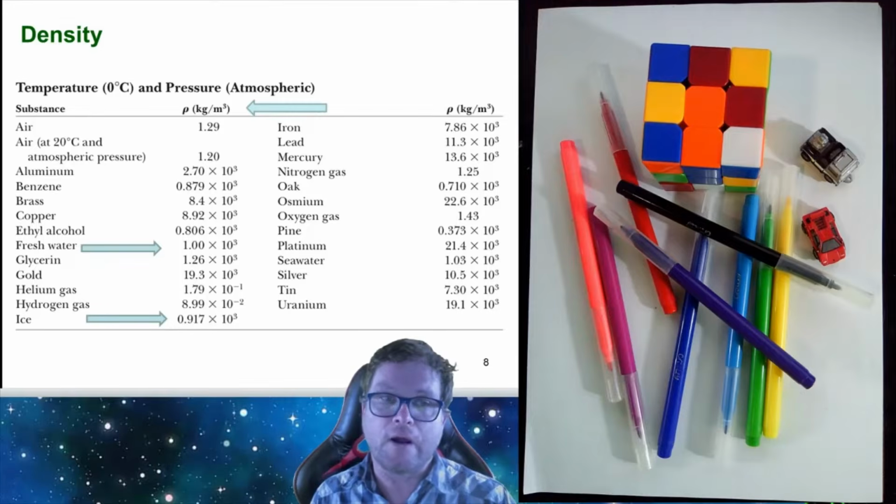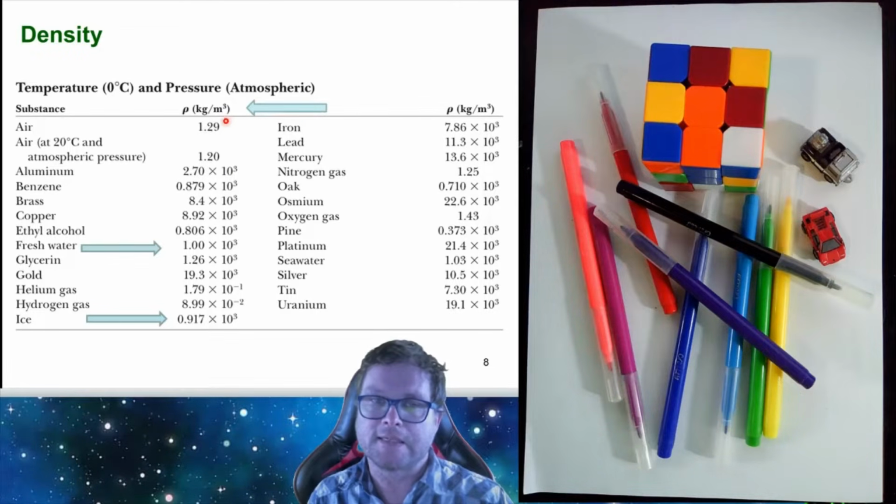With relation to density, we see that density is measured in SI units of kilograms per cubic meter. Remember, it's mass per volume, so it's kilograms per cubic meter. Important for us to note is that the density of water is 1,000 kilograms per cubic meter.